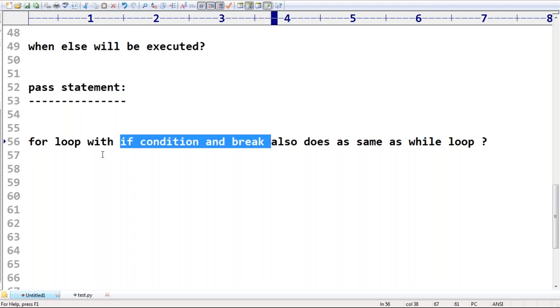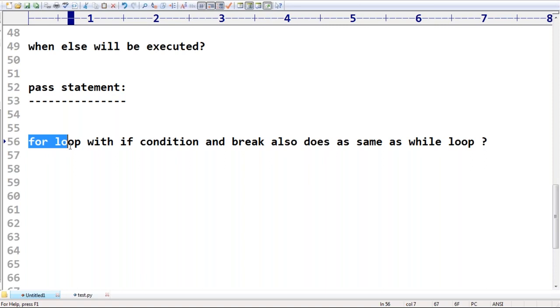Yes. So in the for loop, based on some condition you are using break. That's why you come out of the loop. Same way, even in the case of the while loop, you can perform some conditional check. If that condition check fails, then because of this break, you will come out of the loop.